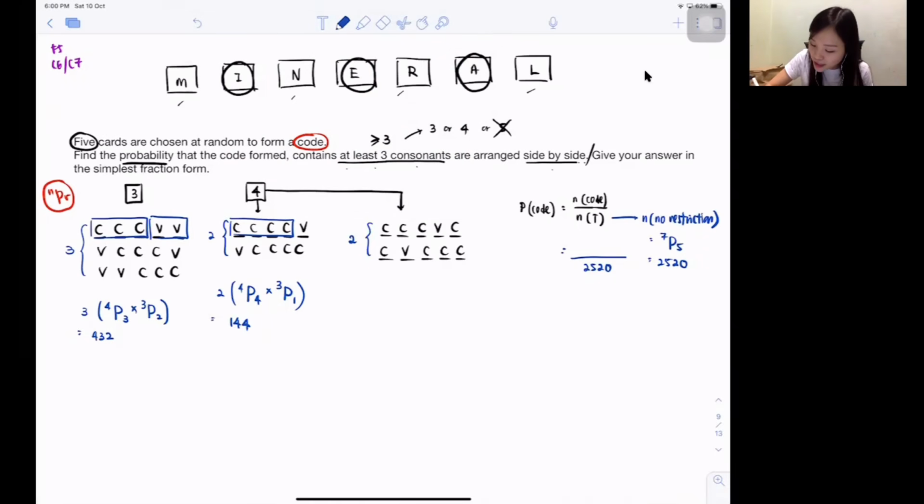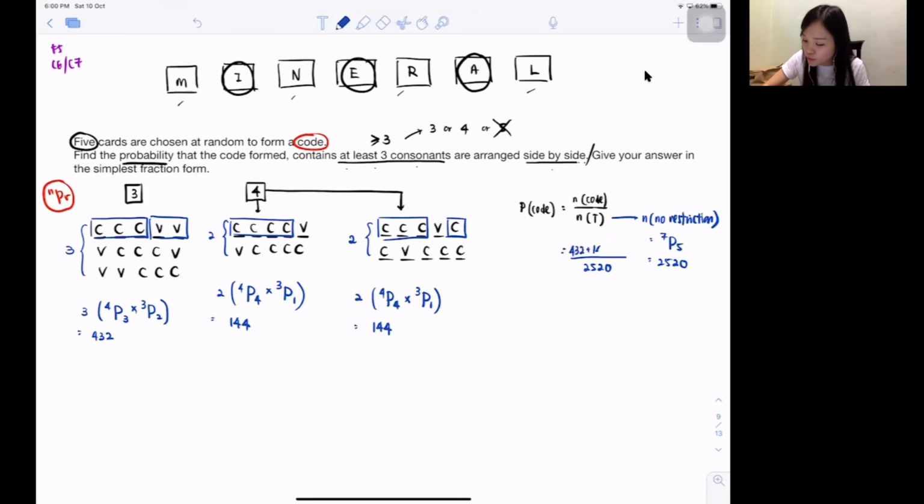So consonants are 3 consonants, 1 consonant. So 4 consonants fight for these 4 seats. Isn't it 4P4 again? And vowels got 3, so 3 vowels fight for this 1 seat. And for this particular situation, there's only 2 patterns. Isn't it 144?